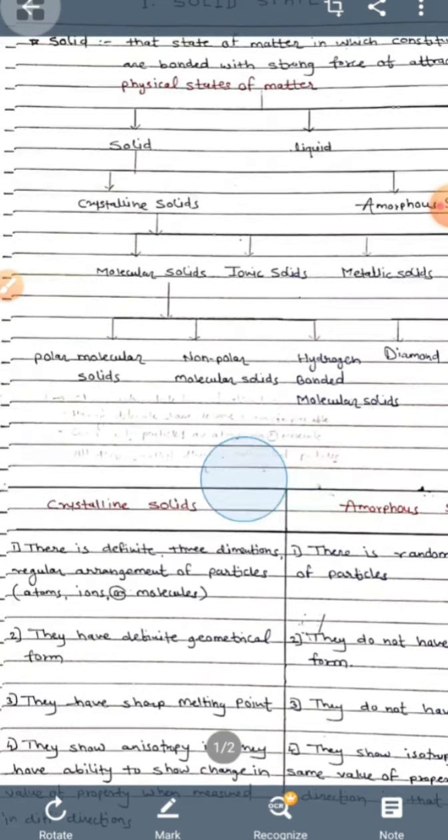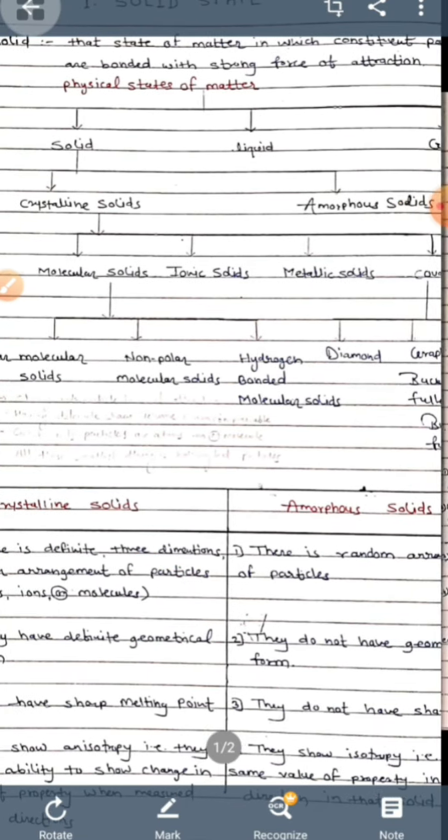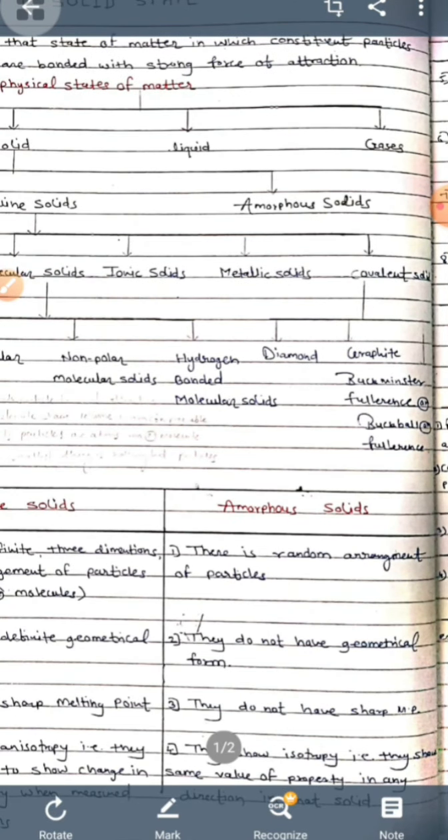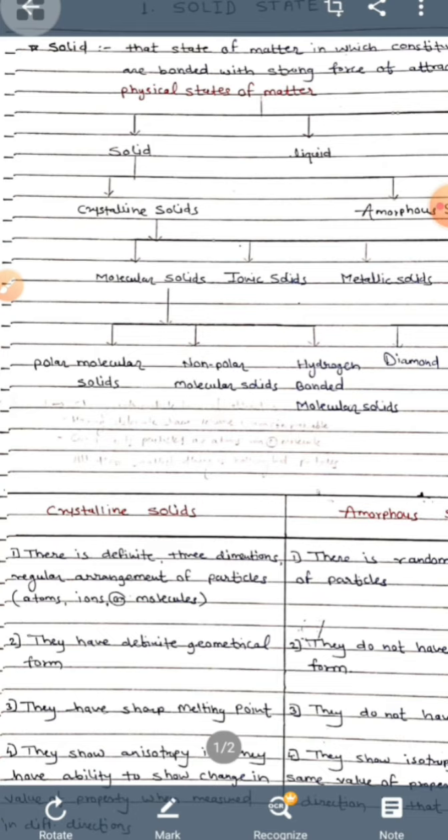Molecular solids are further divided into polar molecular solid, non-polar molecular solid, and hydrogen-bonded molecular solid. The main covalent solids are graphite, diamond, Buckminsterfullerene (buckyball), and fullerene. Some properties of solid state: strong interparticle forces of attraction, definite shape and volume, and non-compressible. Constituent particles are atoms, ions, or molecules. All these smallest things are nothing but particles.